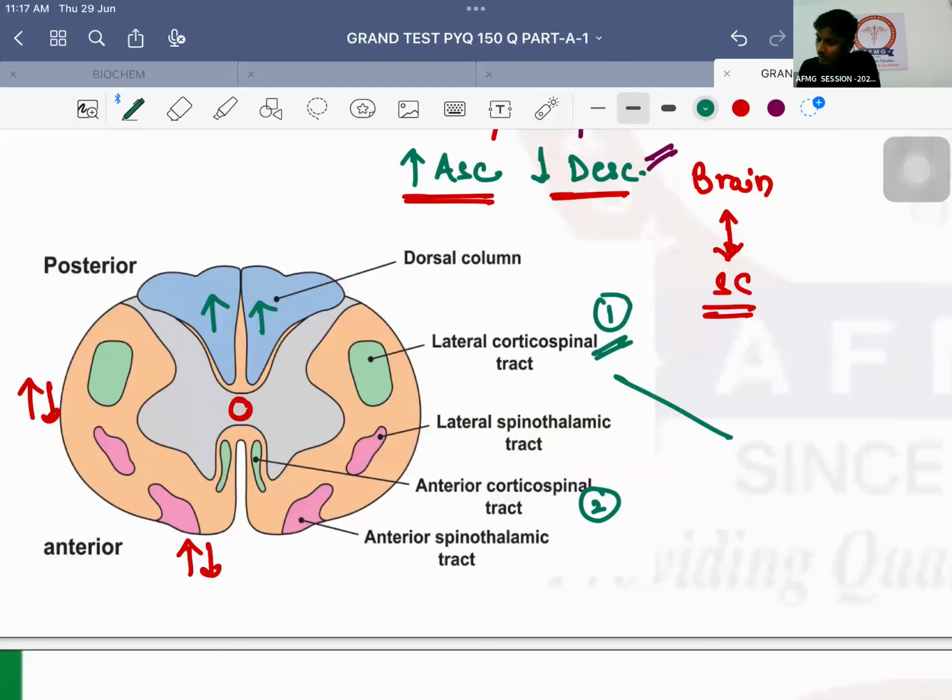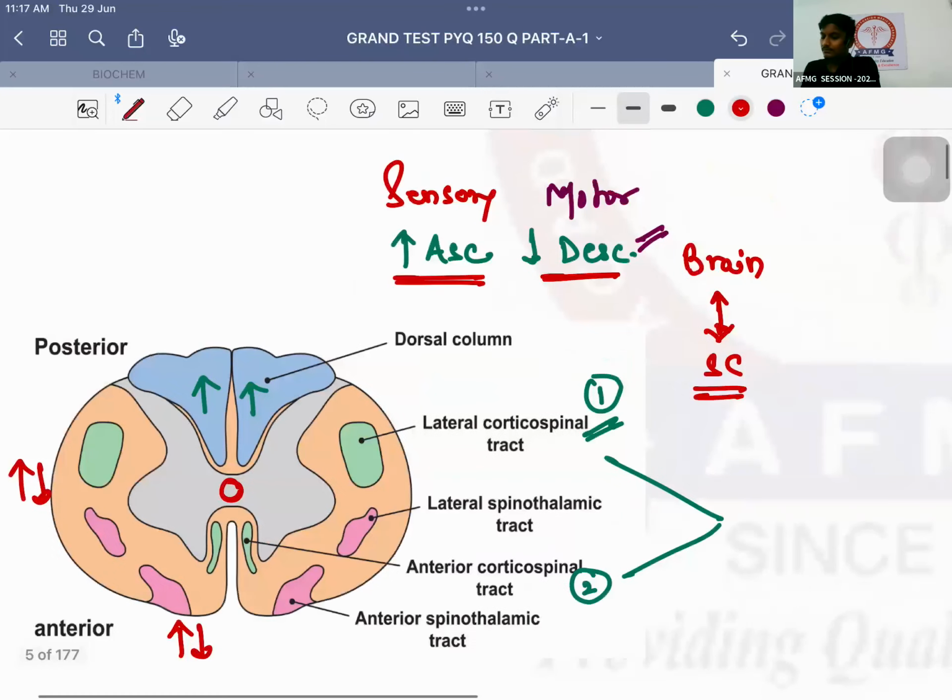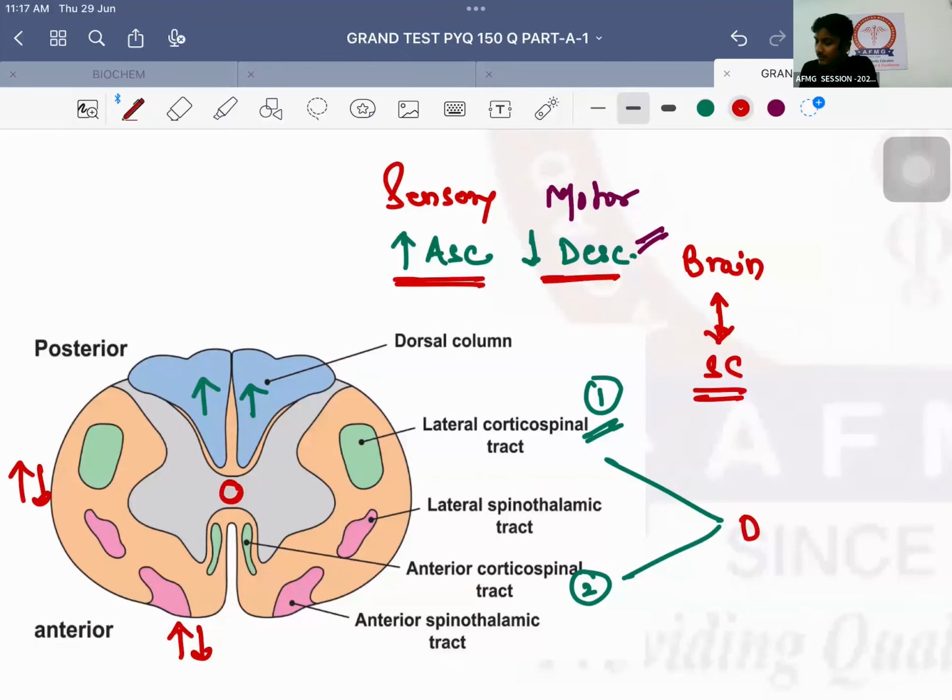So by default, we have first descending tract as lateral corticospinal tract and second as anterior corticospinal tract. Both of these are motor or sensory? Both of these are, bachcho, descending tracts. They are coming downwards. So therefore, both of them will be motor. And they will carry which function? They are responsible for which function?